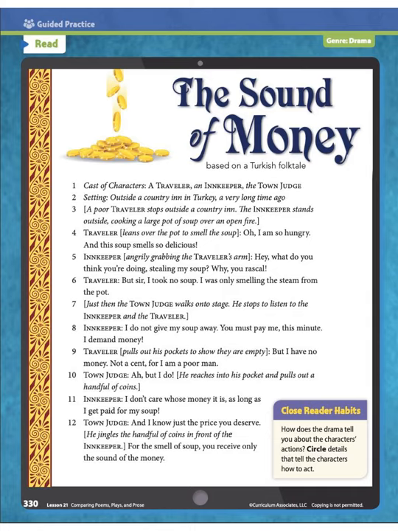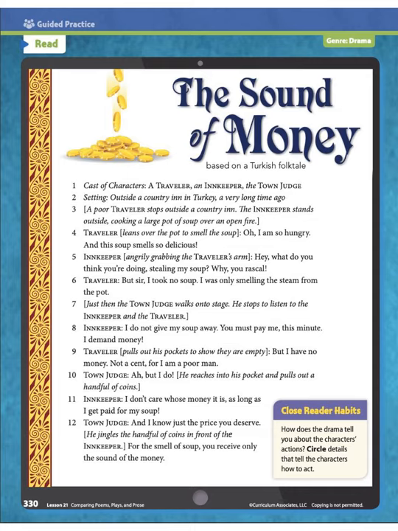Traveler: Oh, I am so hungry, and this soup smells so delicious. Innkeeper: Hey, what do you think you're doing, stealing my soup? Why, you rascal. Traveler: But sir, I took no soup. I was only smelling the steam from the pot. Just then the town judge walks onto stage. He stops to listen to the innkeeper and the traveler. Innkeeper: I do not give my soup away. You must pay me this minute. I demand money. Traveler: But I have no money, not a cent, for I am a poor man.